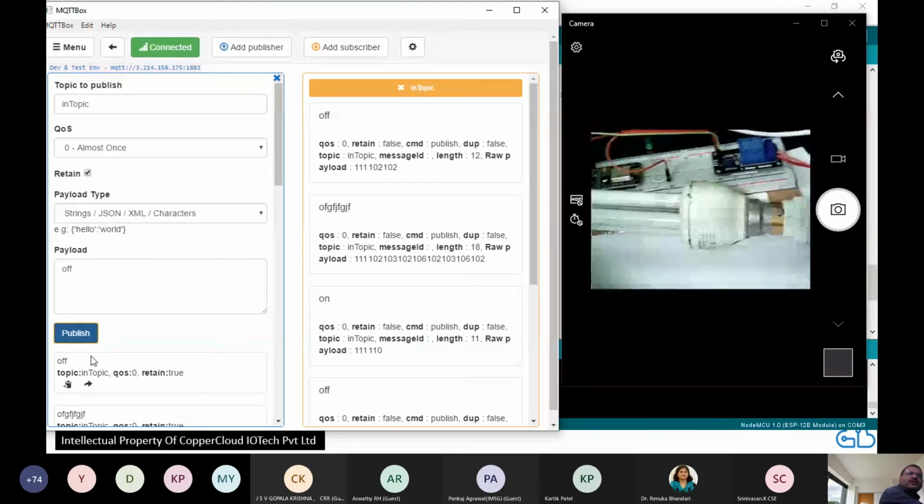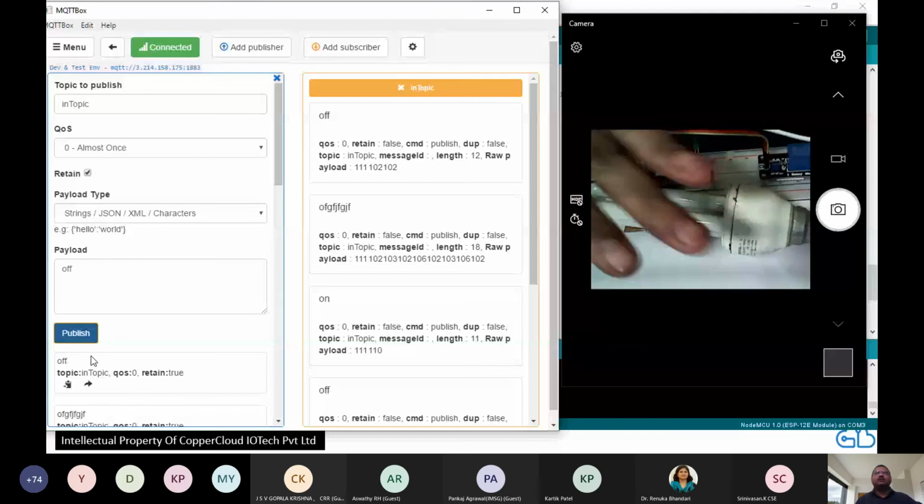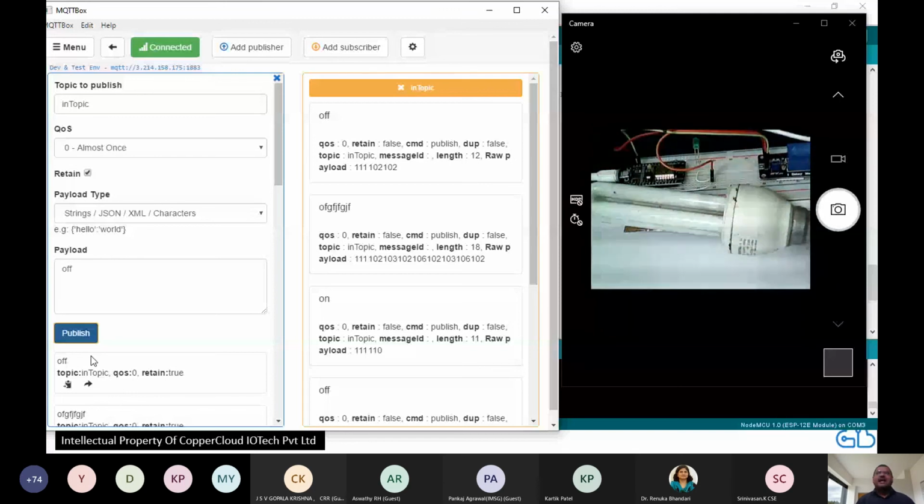So exactly the same setup. In addition to the LED, I am now attaching a relay. The relay is controlling the bulb. Let's see how it works. Connected? Great.